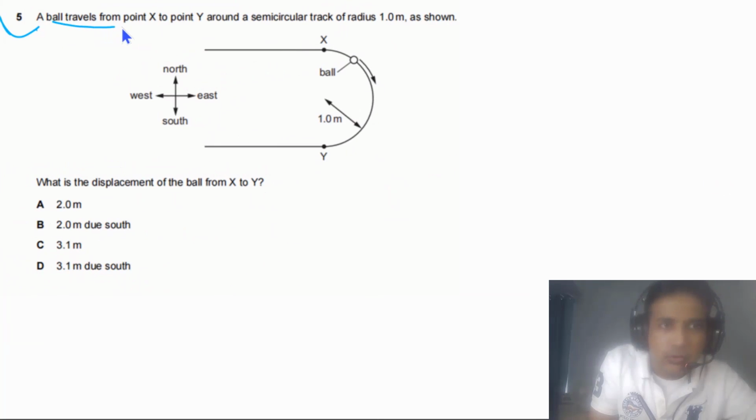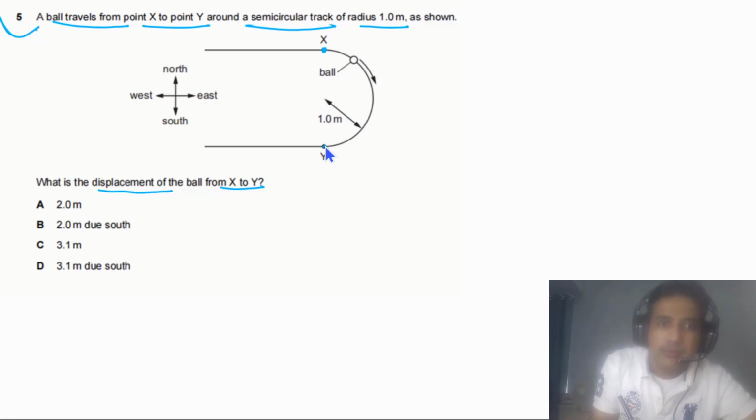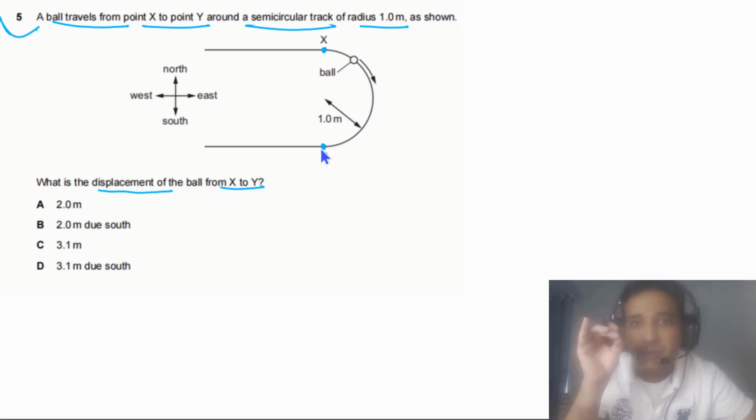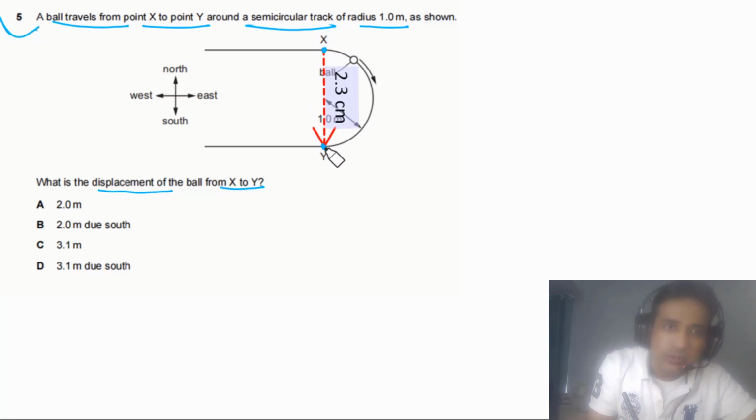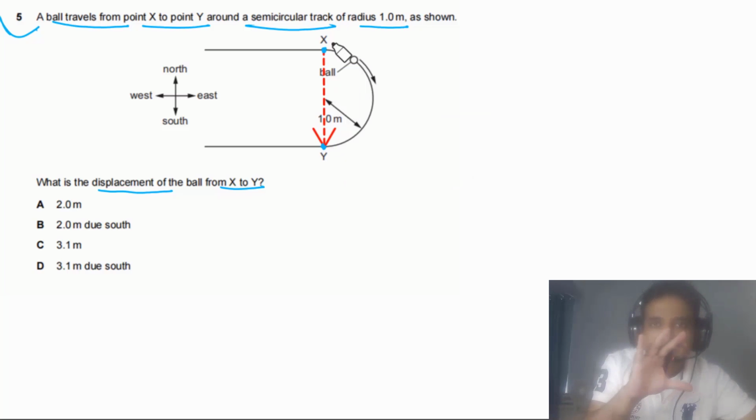Question 5 says a ball travels from point X to point Y around a semicircular track of radius 1.0 meter as shown. What is the displacement of the ball from X to Y? For this question we need to understand that this is our initial position and this is the final position, and displacement is the shortest distance between the initial and final position. It simply means that this is our displacement. This is semicircular and the radius of this is r, so this distance has to be equal to 2r. So in this case, d is equal to 2 times r.